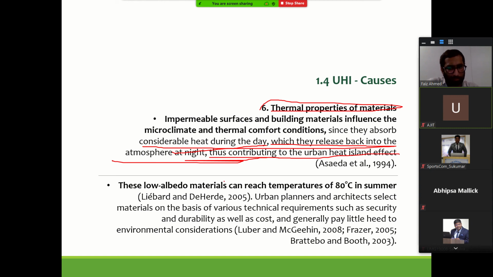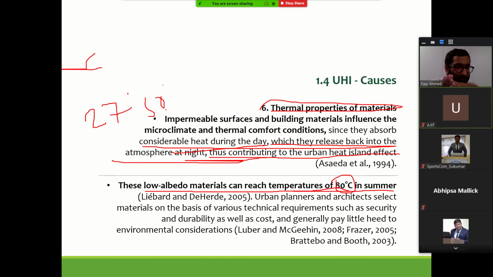We talked about this. Low albedo materials can reach a temperature of 80 degrees Celsius in summertime. I was telling you a maximum of 27 to 50 degrees Celsius.